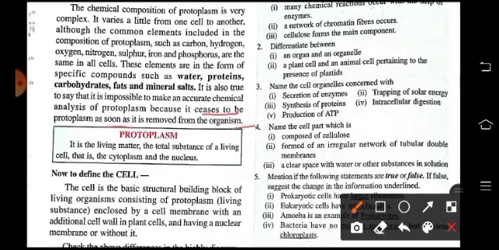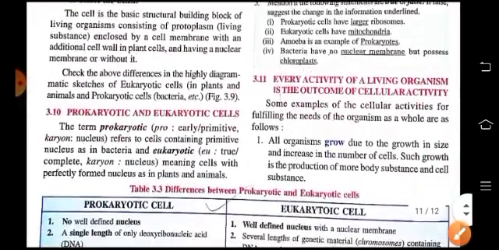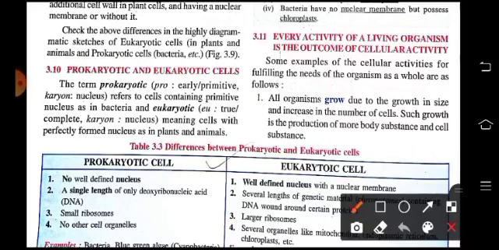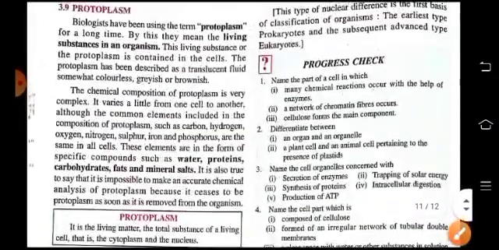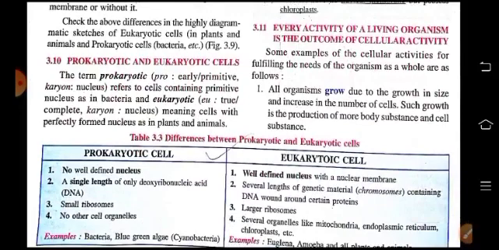So we can define the cell as the basic structural building block of living organisms, which consists of protoplasm enclosed by a cell membrane with an additional cell wall in plant cells. Now come to prokaryotic and eukaryotic cells. The term prokaryotic means primitive cell or primitive nucleus, which is found in bacteria, and eukaryotic means cells with a perfectly formed nucleus as in plant and animal cells. Now here is the difference between the prokaryotic and the eukaryotic cells.